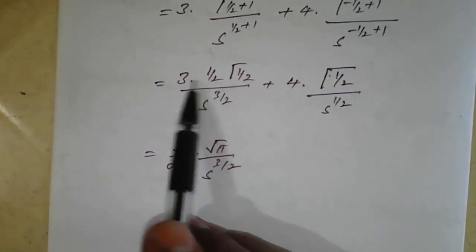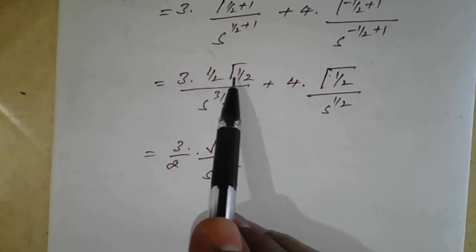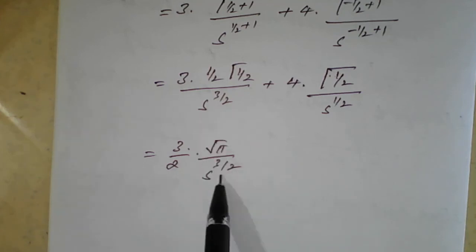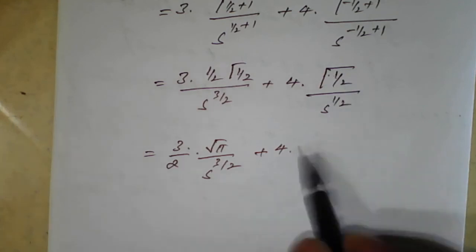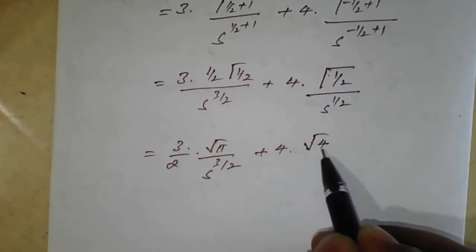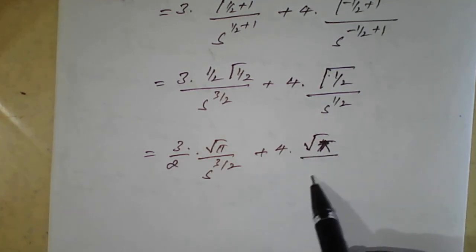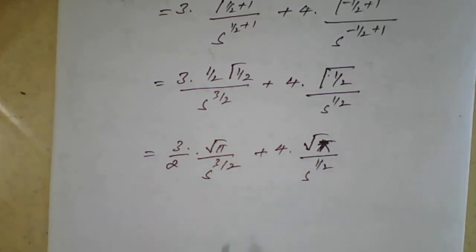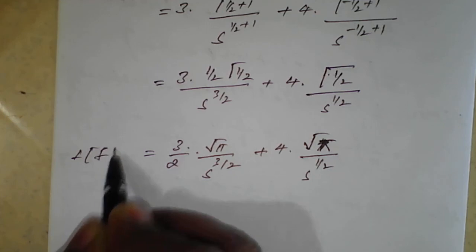This 3 into 1 by 2 I have taken. So gamma of 1 by 2 is root pi, and s raised to 3 by 2 as it is, plus 4 into, again gamma of half is root pi. This is your beta and gamma result. We are applying directly root pi divided by s raised to 1 by 2. So you can simplify, or else you can keep it as it is by taking any common factor. So this is the L of f of t.